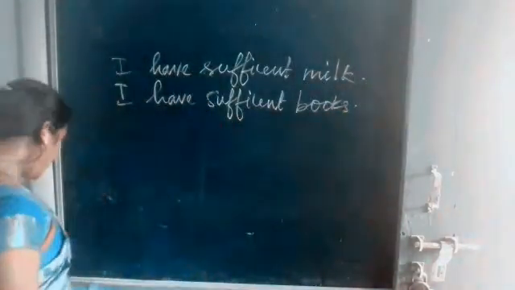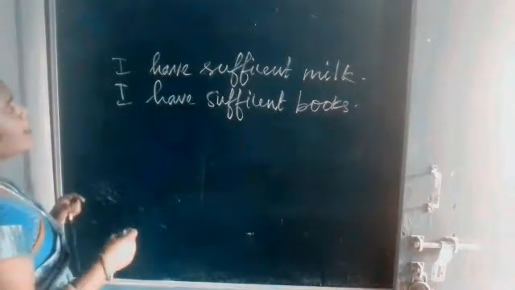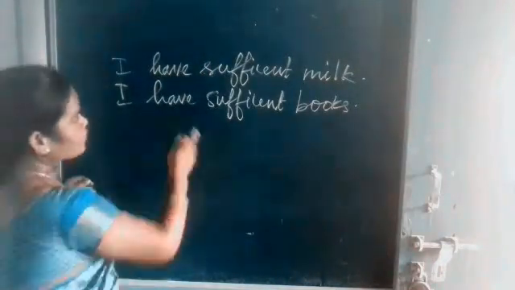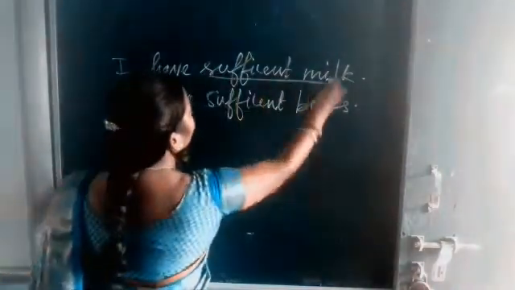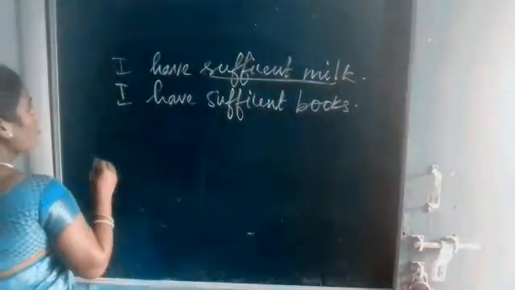Okay, listen. So here it is. I used the adjective in both sentences. Indeed, in the first sentence, sufficient milk answers the question how much.